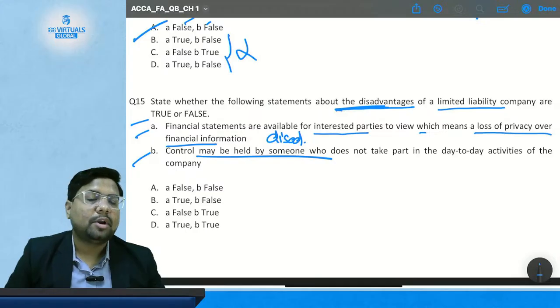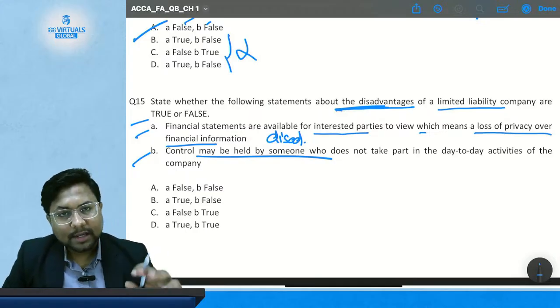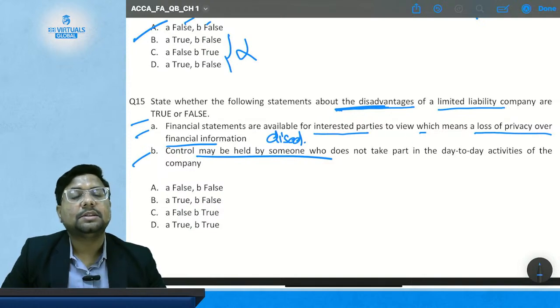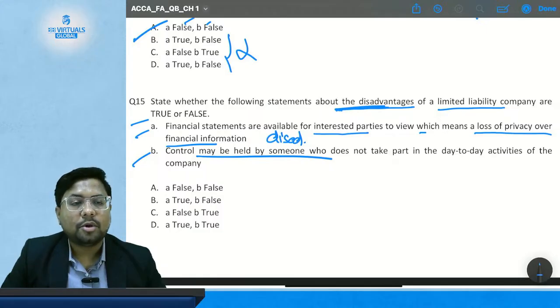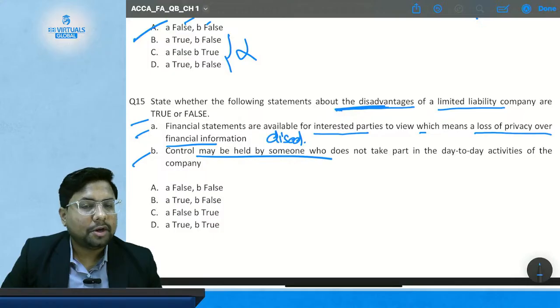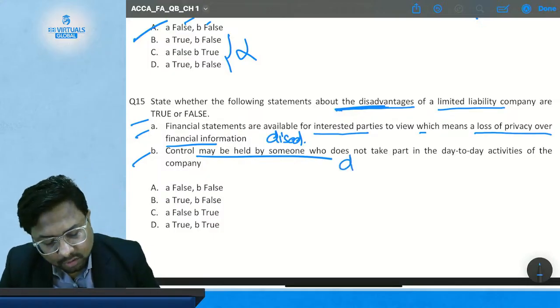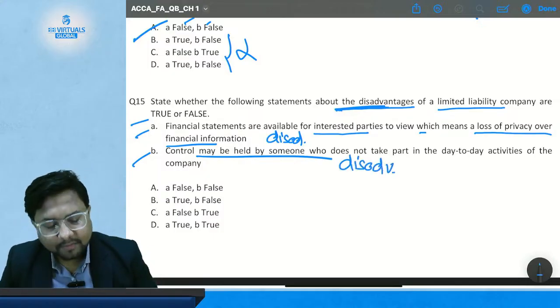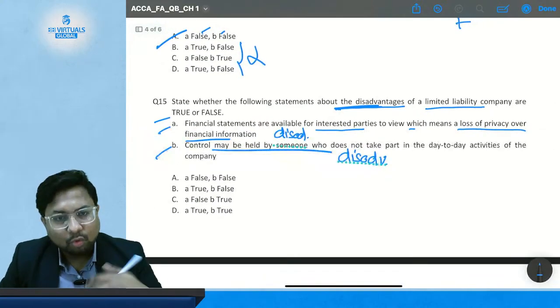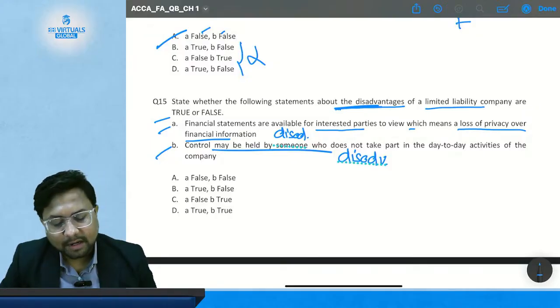But still, I am the shareholder, so I am the owner. Is this a disadvantage or an advantage in the company form of a business? This is a disadvantage, because the owner may be someone who is not involved in the day-to-day business of the company. So this is also a disadvantage. So the correct option will be that both statements A and B are disadvantages.